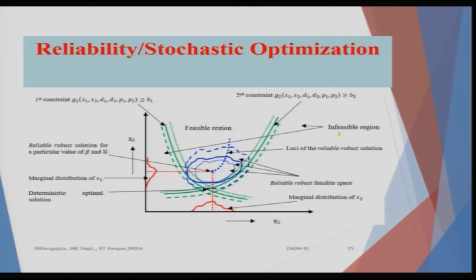So, outside you have the infeasible region, and this dotted one which goes up is the loci of the reliable robust solution. So, there are different reliable robust feasible spaces which are given, and remember one thing, these red distributions which are given are the marginal distributions of x1 and x2 correspondingly, and obviously the joint distribution would be important for us.